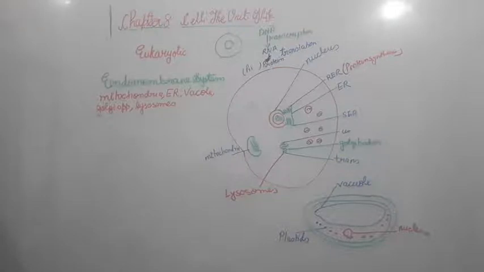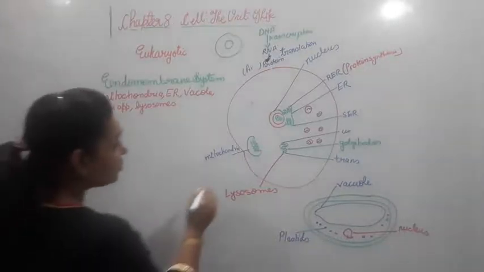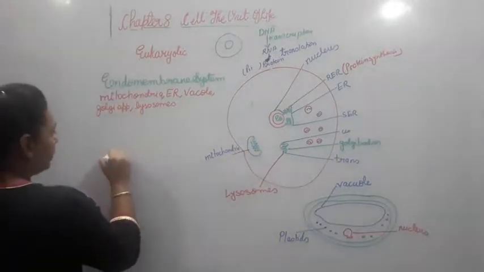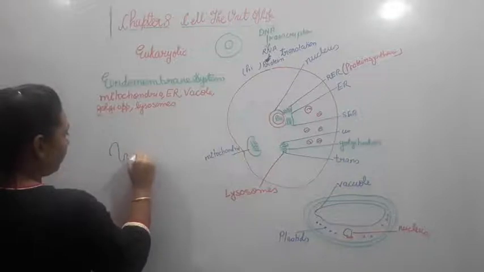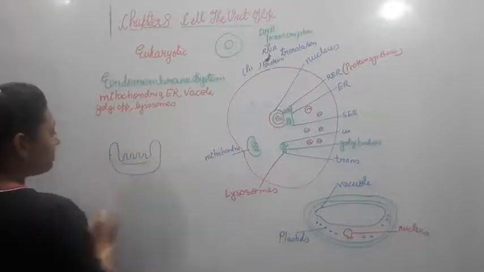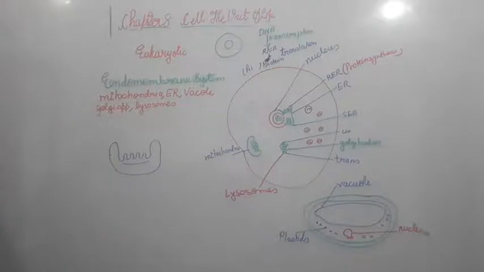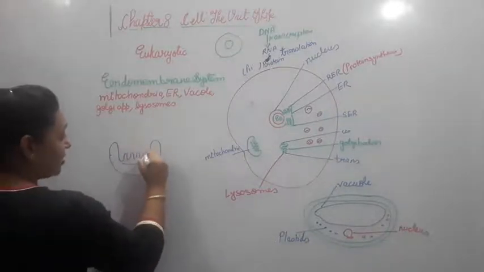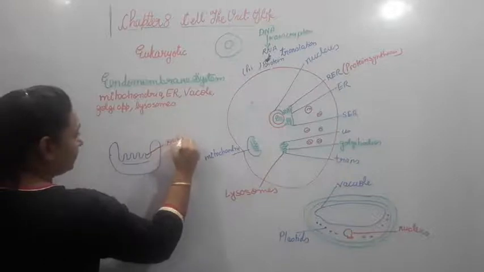Now let us see about the mitochondria. As you know that this one is the mitochondria. If you draw this, you will come to know that this mitochondria is having a double membranous bond, and this double membranous bond of mitochondria, this one is the zigzag structure which is the outer one.